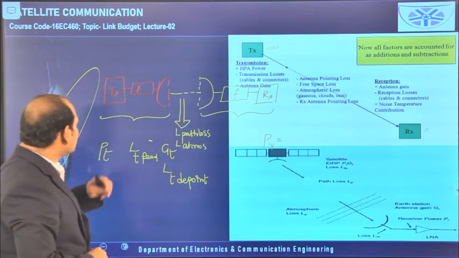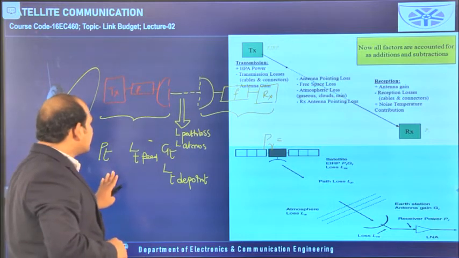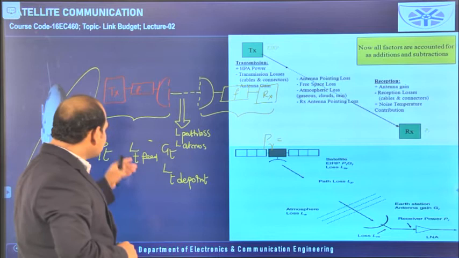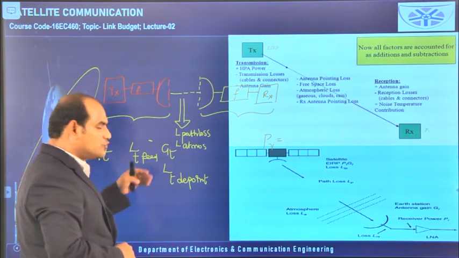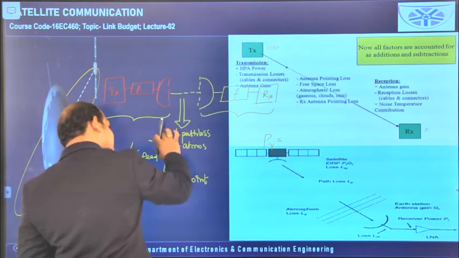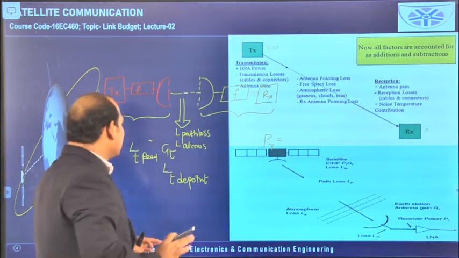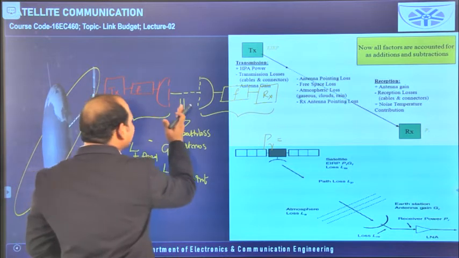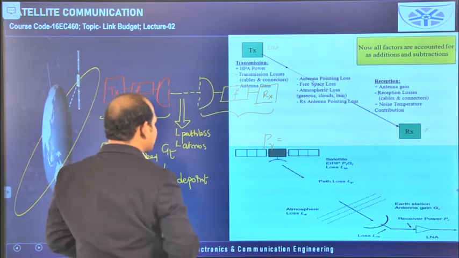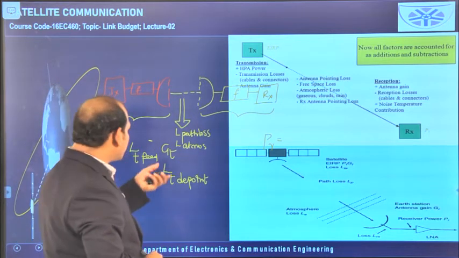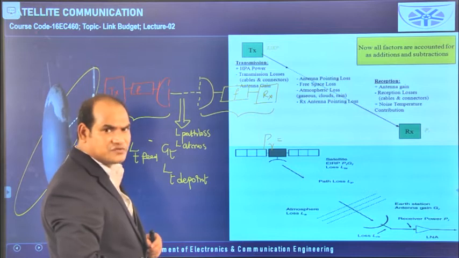So to recap how I am writing: at the transmitter the power is there, in the feeder network some loss is there, that is the loss at the transmitter level due to the feeding network, and at the transmitting antenna both gain and loss are available. When it enters the free space or the channel, you get two types of losses: one is due to path, called path loss, and the second is atmospheric loss.